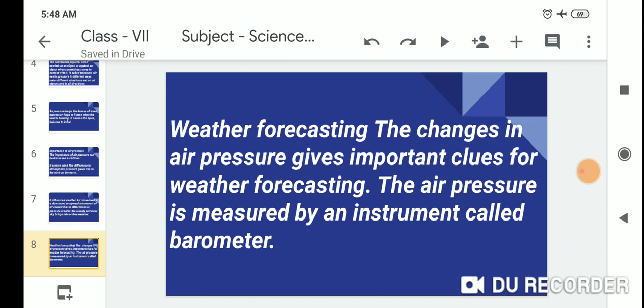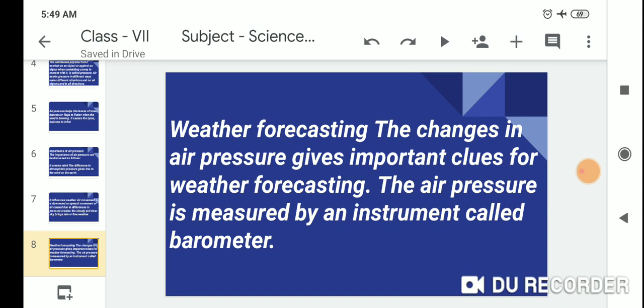Third, weather forecasting. The change in air pressure gives important clues for weather forecasting.